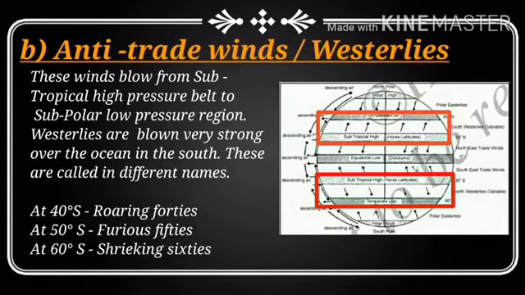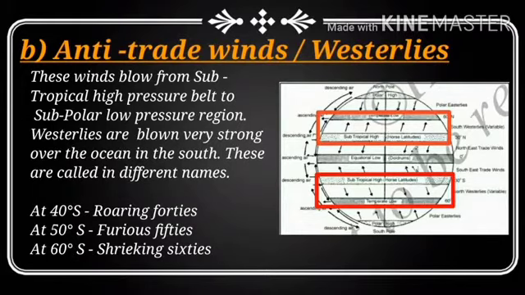Okay, dear children. In the last slide, I just explained the trade winds. What is the difference between trade winds and anti-trade winds? Both types of winds originate from the subtropical high pressure belt.